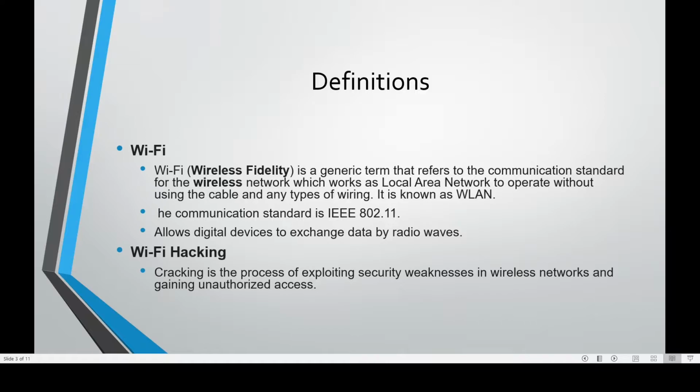What is Wi-Fi? Wi-Fi means wireless fidelity. It is a generic term that refers to the communication standard for wireless networks which work on a local area network to operate without using cables. The communication standard is IEEE 802.11, which allows digital devices to exchange data by radio waves. What is Wi-Fi hacking? Cracking is the process of exploiting security weaknesses in wireless networks and gaining unauthorized access.